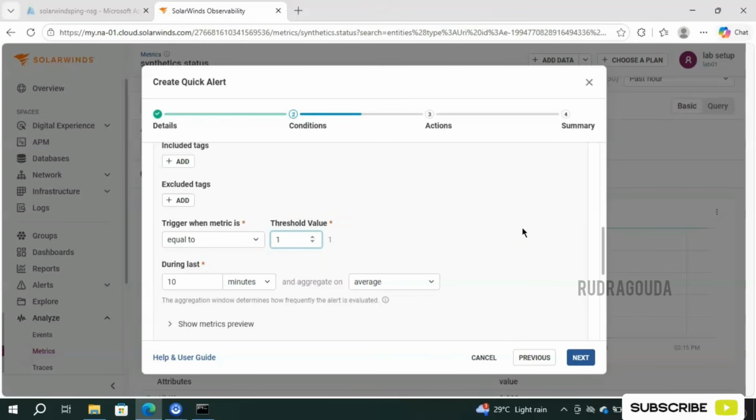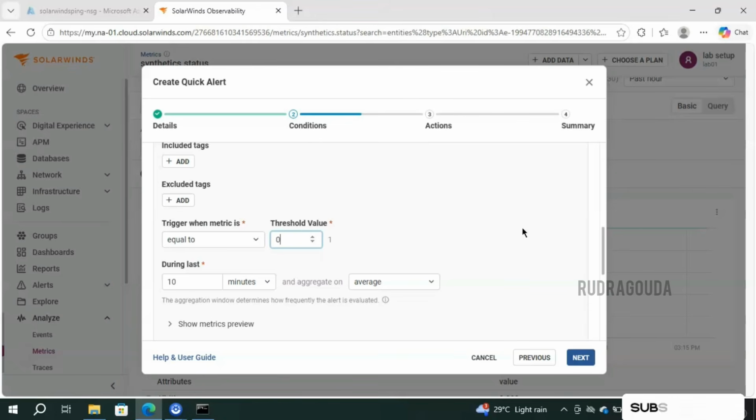Usually, we don't want the alert for up. Up means 1 in case of synthetic status in SolarWinds. So we don't want it for 1, we want it for 0, right? 0 means it is down. So when it is not working, when the IP address is not working, it shows the status as 0. That is how it works in a real-time environment.